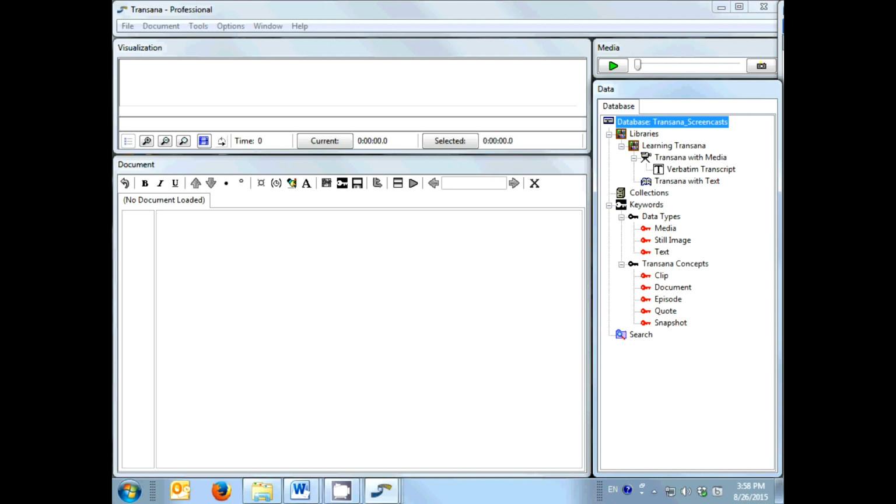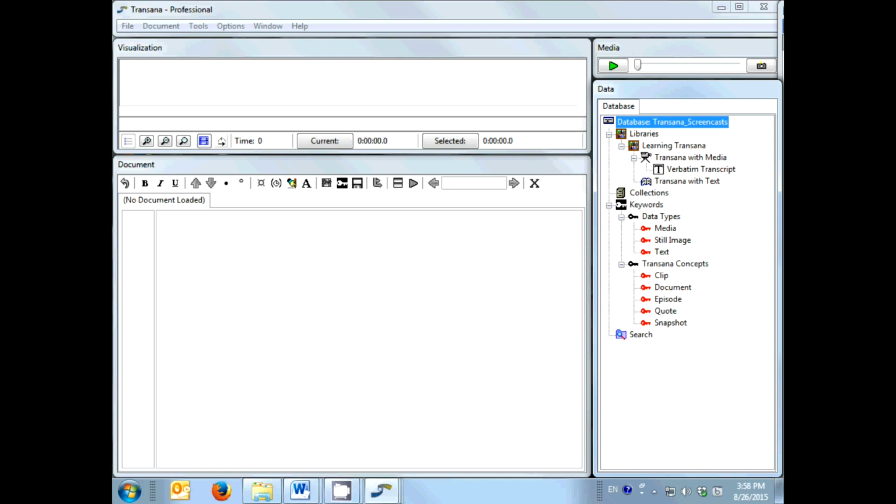In Transana, there are two overlapping ways of indicating the analytic significance of these bits of data. One option you have for indicating what a particular quote or clip or snapshot means, how it fits in with the rest of your analysis, is by grouping it with other bits of data that fall into the same category or have a similar meaning within your overall understanding of your data.